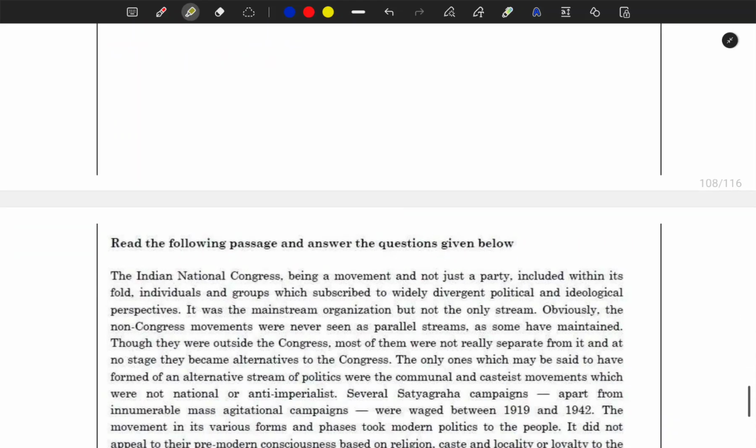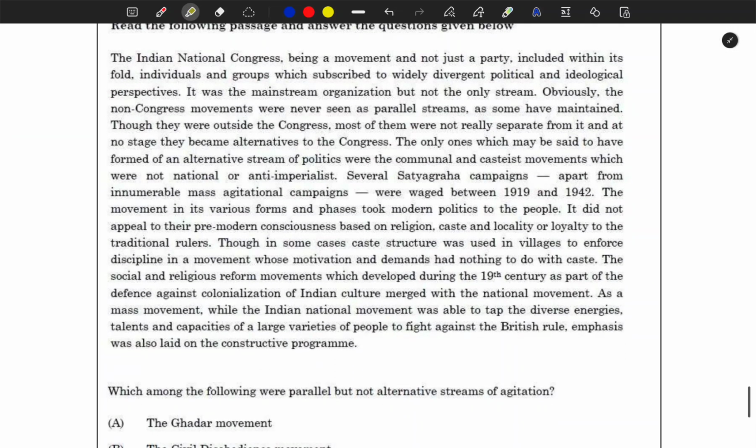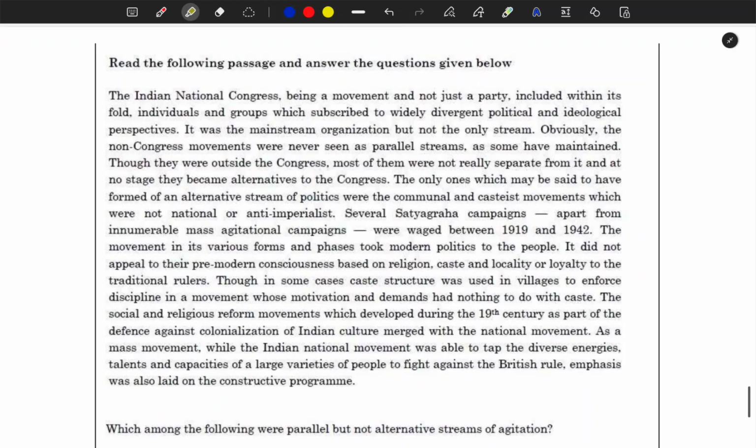Here, next question. Here again we will read this passage. Again you have to remember that only if you have time should you read the passage, otherwise you just go through the questions. Indian National Congress, being a movement and not just a party, included within its fold individuals and groups. The thing is that the INC had individuals and groups as part of the party, which is what he is saying, who subscribed to widely divergent political and ideological perspectives. It was the mainstream organization, but not only a stream.